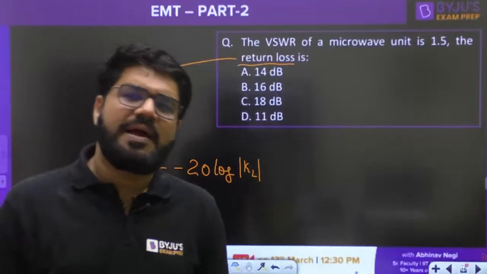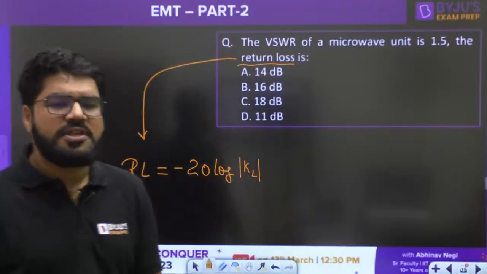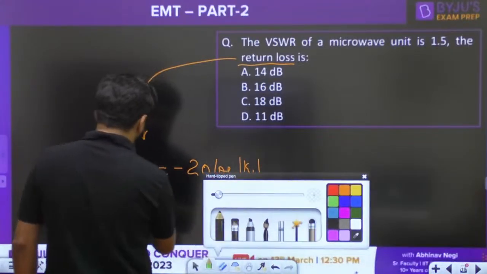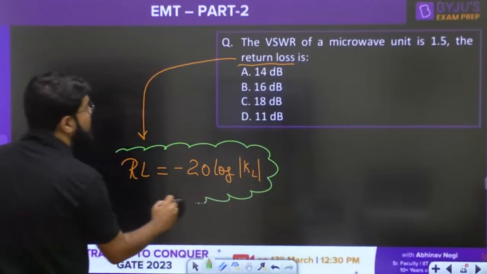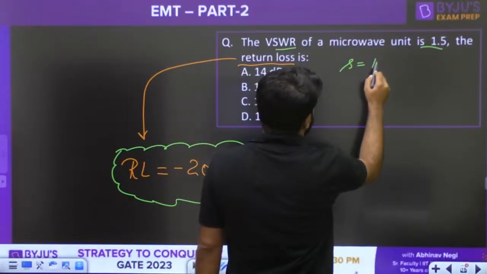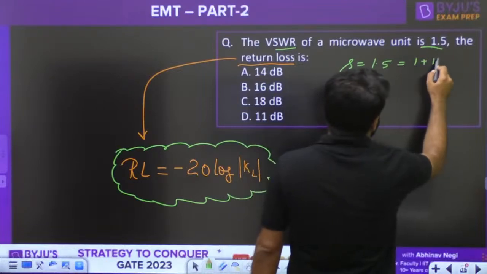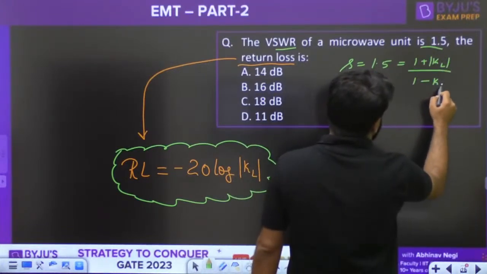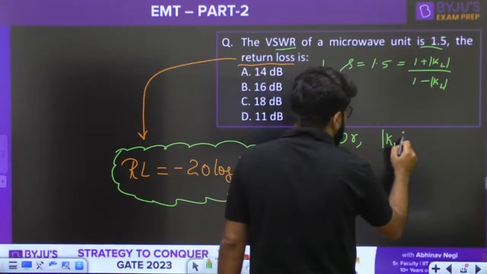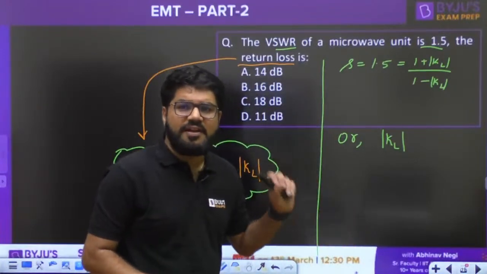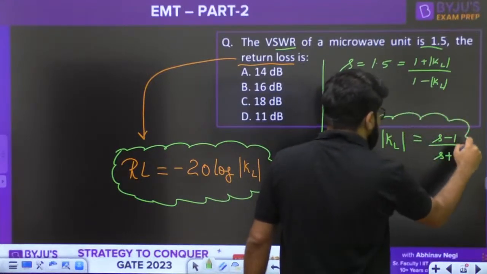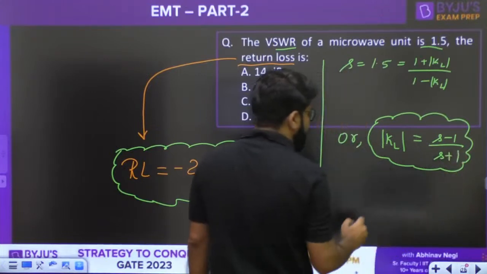Correct, Surajit. If there is a maxima at the load, then RL will be greater than R0. KL is a positive, real number. Okay, so the return loss is minus 20 log mod KL. From this VSWR, the standing wave ratio is 1.5, which is given by the formula 1 plus mod KL upon 1 minus mod KL. Find the value of mod KL, or directly when you simplify, because this is also a very common calculation. Given the standing wave ratio, find the value of mod KL. So mod KL will be S minus 1 divided by S plus 1. That is also a separate formula that you must know.